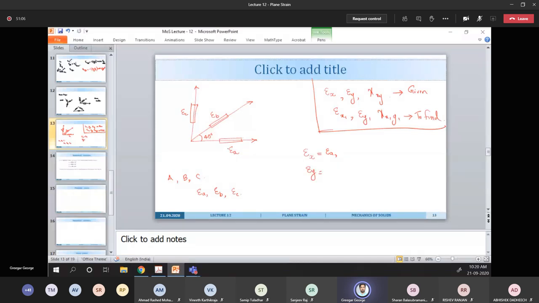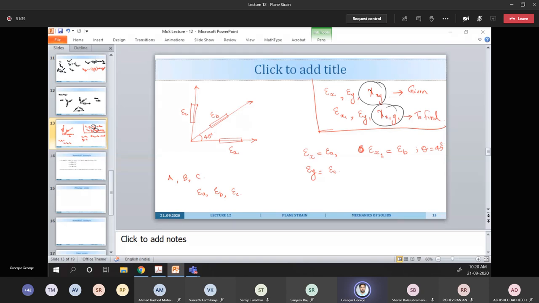Then epsilon x1 is nothing but our epsilon B. That means theta is 45 degrees. From these equations, you can find the remaining 2 quantities, gamma xy and gamma x1 y1.